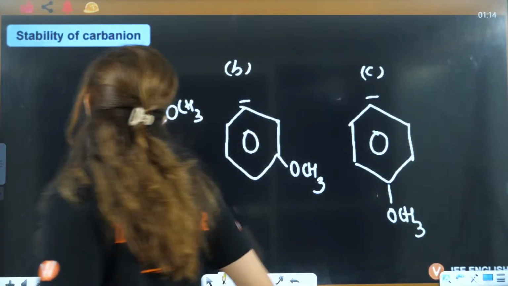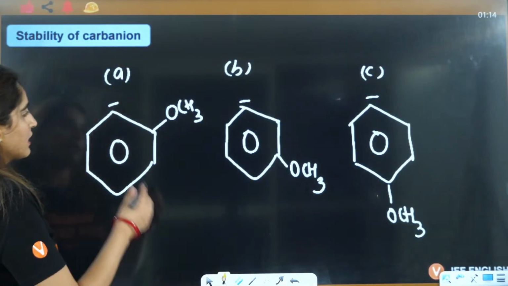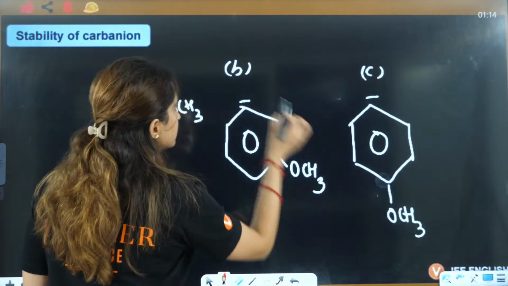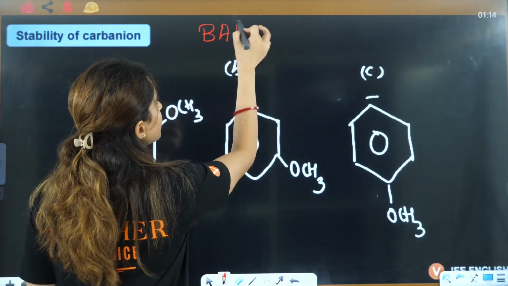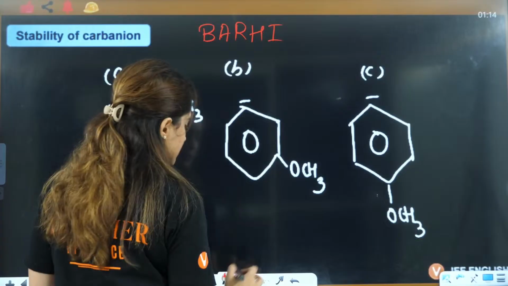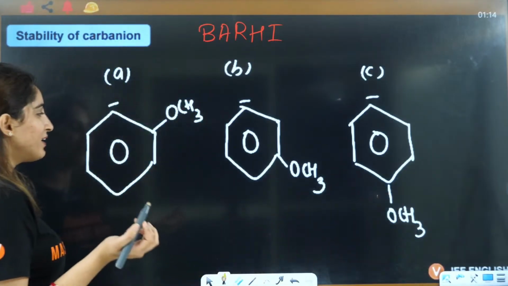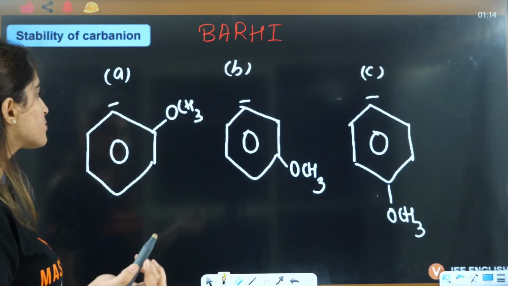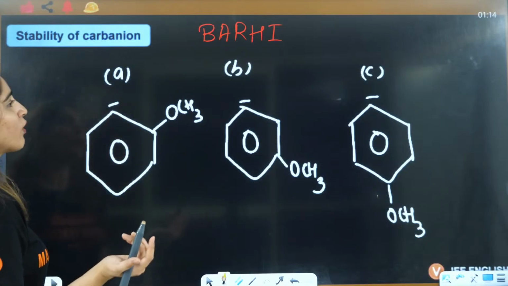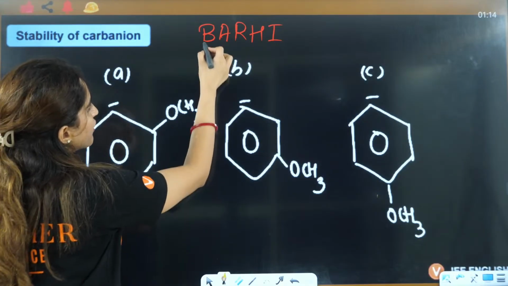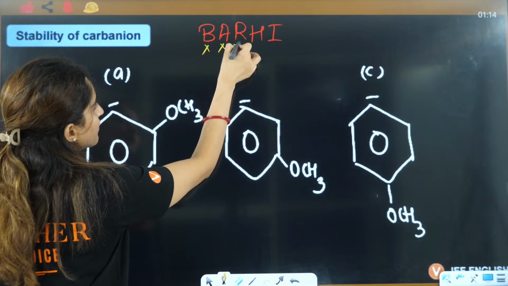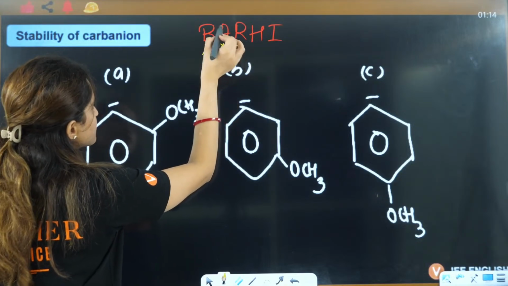Now, let's see this. If you talk about this here, you have back bonding? Back bonding is not anywhere. You can't see electron rich, electron deficient. Aromaticity is not there, resonance is not there, hyperconjugation is not there.